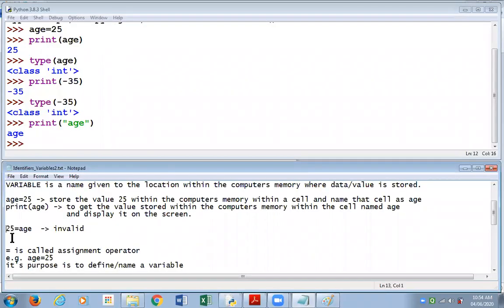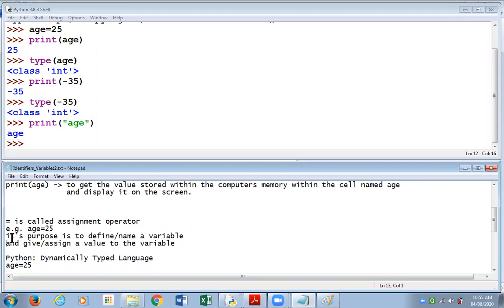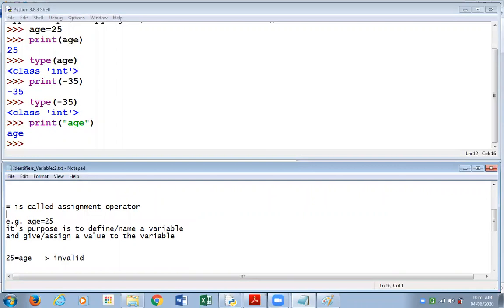I'm simply coming up to one particular statement. I'll just organize this. The example that we have written, 25 equal to 8, which I shared with you, is invalid. You're not going to write it this way. I'm just shifting it down over here. And equal to is called the assignment operator. I would like to share with you the proper manner in which you should write the equal to statement.